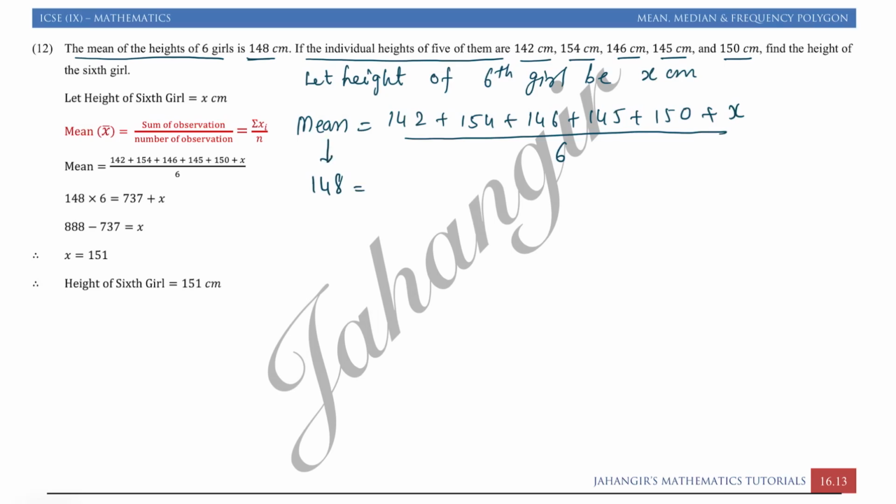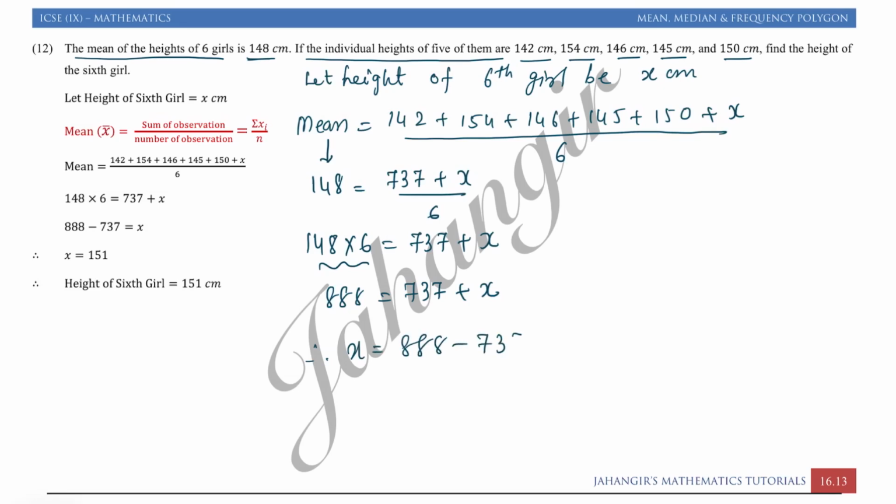It's given in the question. Add all of them. You will get 737 plus x upon 6. Cross multiply, 148 into 6 is equal to 737 plus x. Multiplying this you will get 888 is equal to 737 plus x. So therefore x is equal to 888 minus 737, that is 151. So therefore I can write the height of the 6th girl is equal to 151 centimeter.